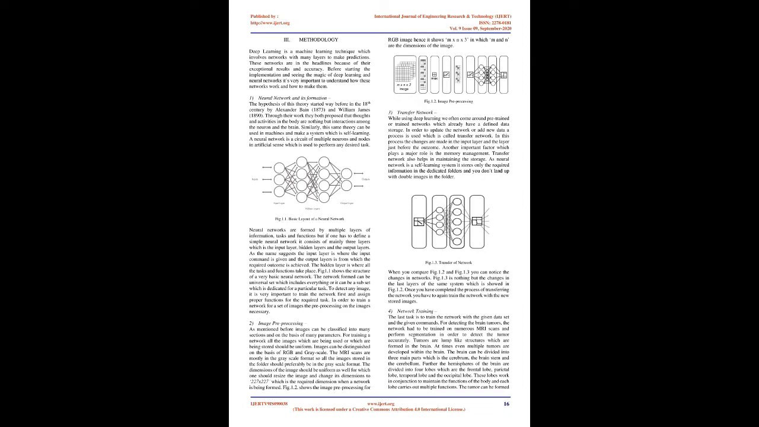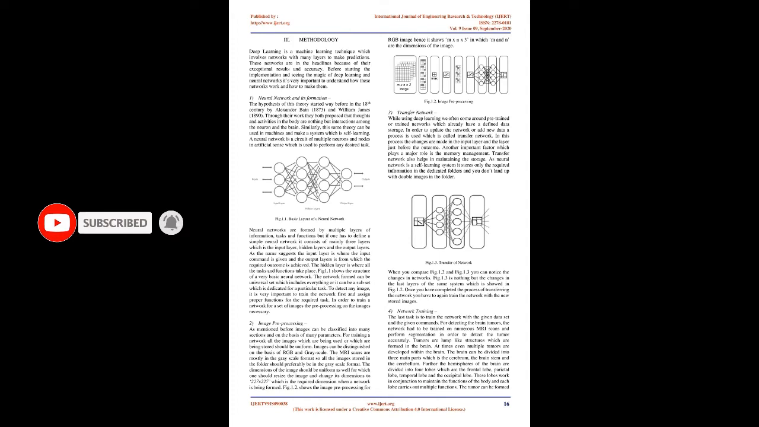A neural network is a circuit of multiple neurons and nodes in an artificial sense which is used to perform any desired task. Fig. 1.1 Basic layout of a neural network. Neural networks are formed by multiple layers of information, tasks, and functions, but if one has to define a simple neural network, it consists of mainly 3 layers, which are the input layer, hidden layers and the output layer. As the name suggests, the input layer is where the input command is given and the output layer is from which the required outcome is achieved. The hidden layer is where all the tasks and functions take place. Fig. 1.1 shows the structure of a very basic neural network.